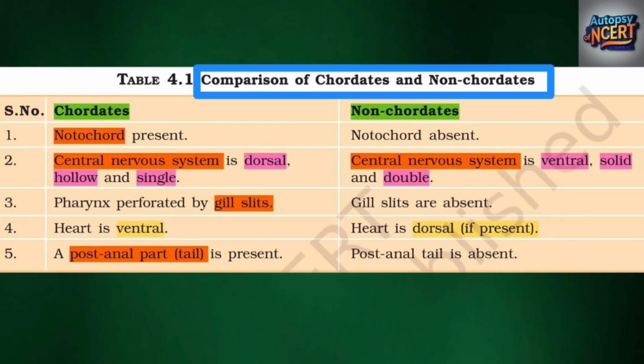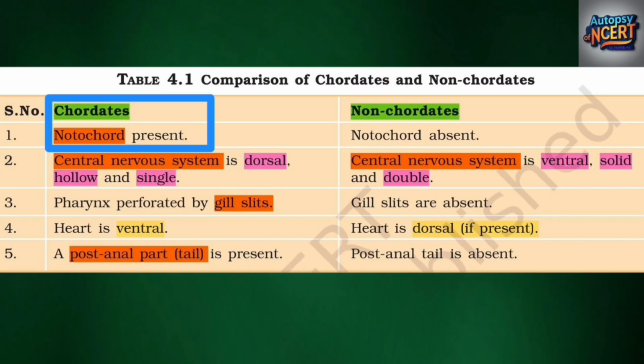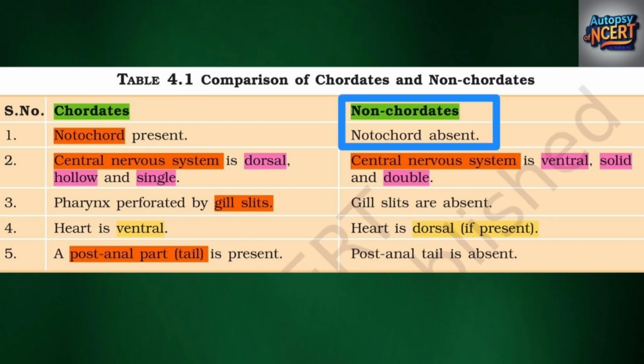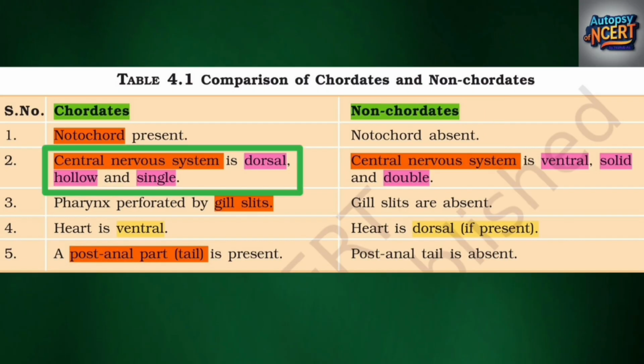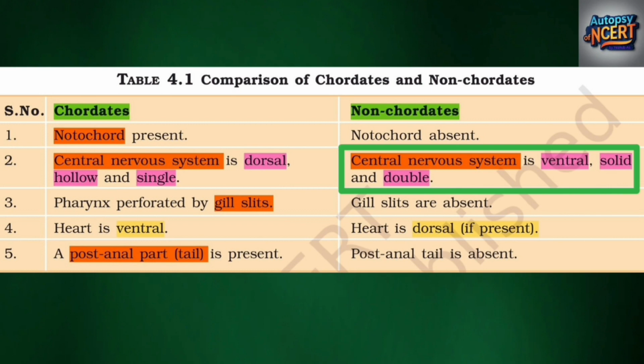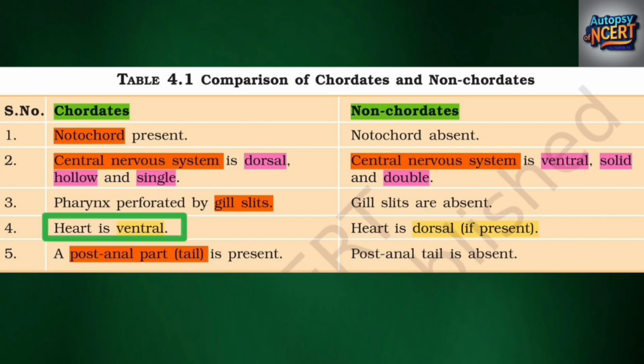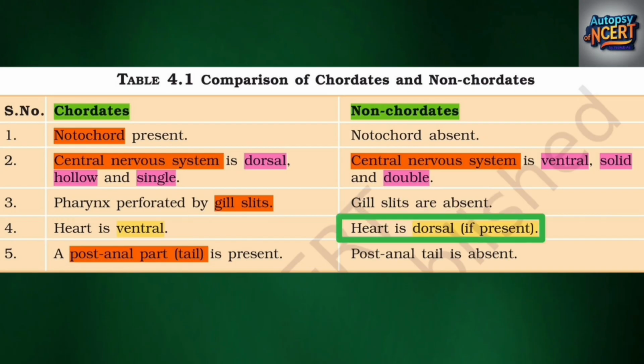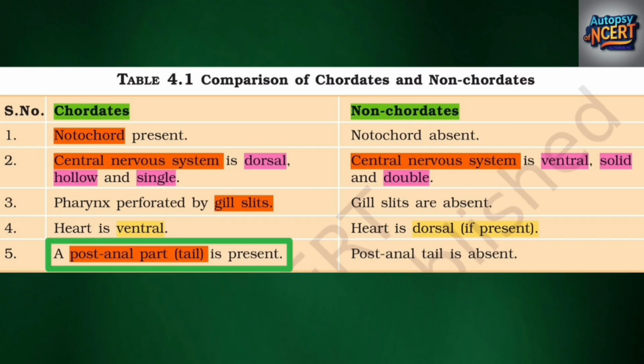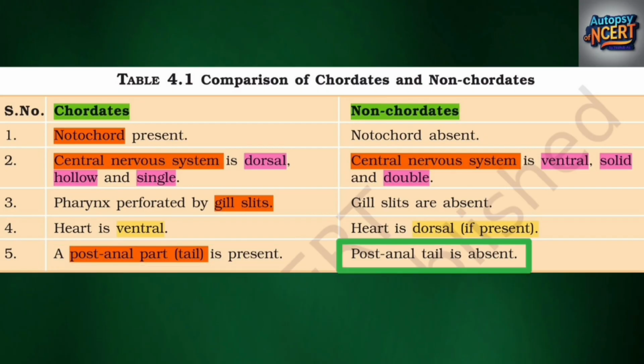Comparison of chordates and non-chordates. Chordates: notochord present. Non-chordates: notochord absent. Central nervous system is dorsal, hollow, and single in chordates. Central nervous system is ventral, solid, and double in non-chordates. Pharynx perforated by gill slits in chordates. Gill slits are absent in non-chordates. Heart is ventral in non-chordates. Heart is dorsal, if present, in chordates. A post-anal part, tail, is present in chordates. Post-anal tail is absent in non-chordates.